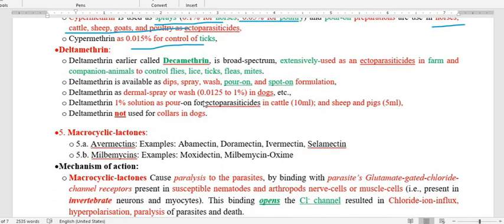Regarding deltamethrin, the common name is also decamethrin, and it is extensively used because it is broad spectrum.